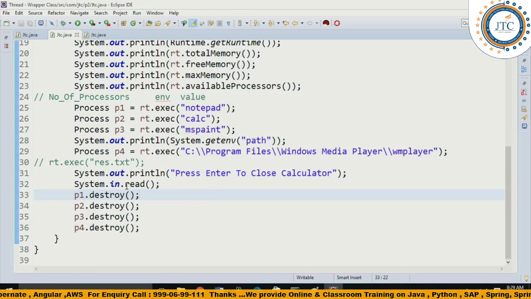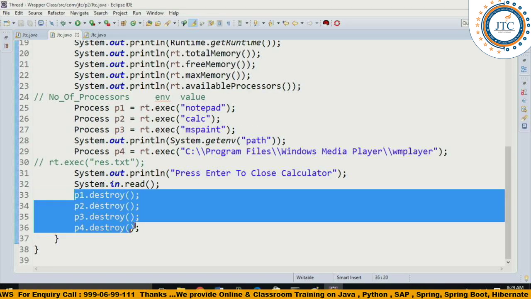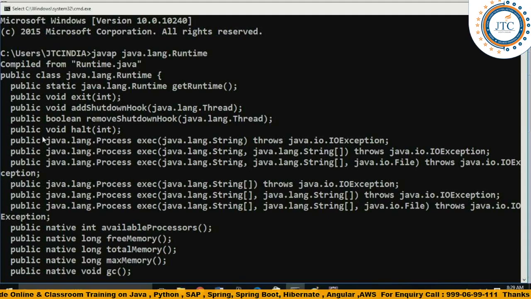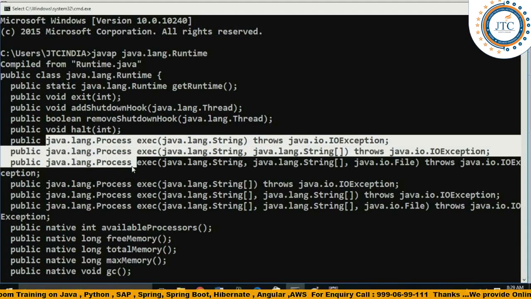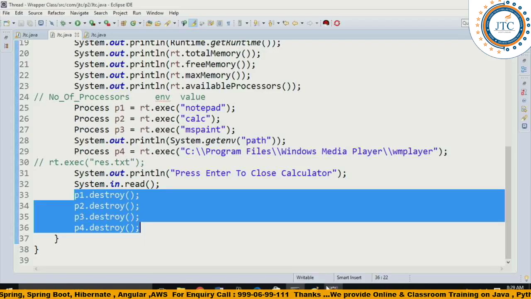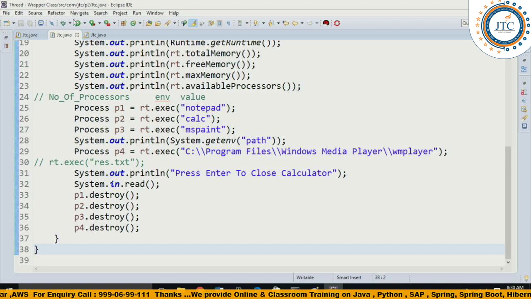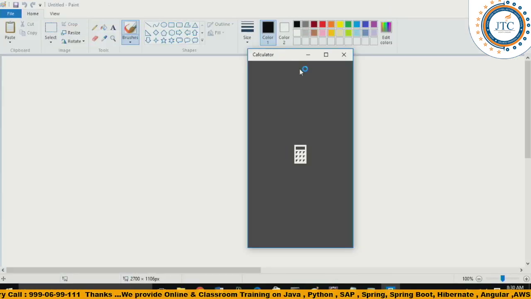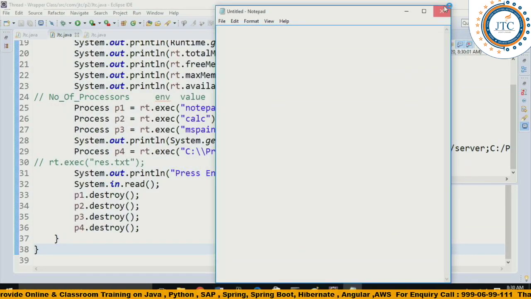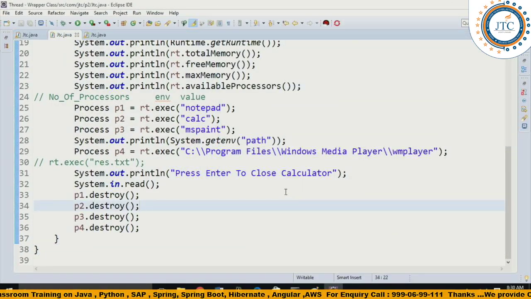Now here press enter. Okay, now we are closing all these processes which have been created. See, if you look at the API, this is the Process type object it is returning here. These processes which have already been started and initiated, we are destroying them at the end. So you can see whenever you run it, Notepad, Calculator, everything is opening here, and this is what it is doing. So this is a simple concept of which one now?